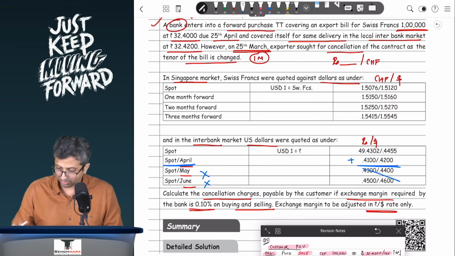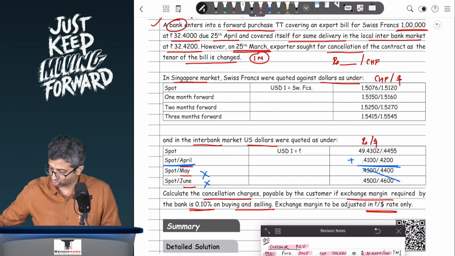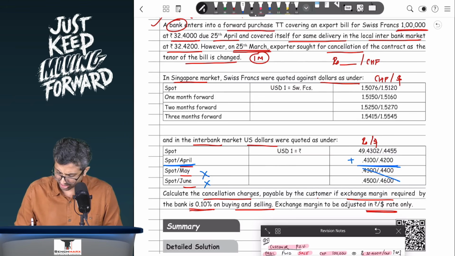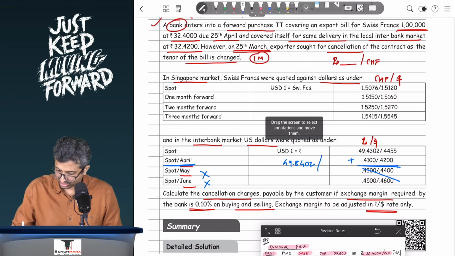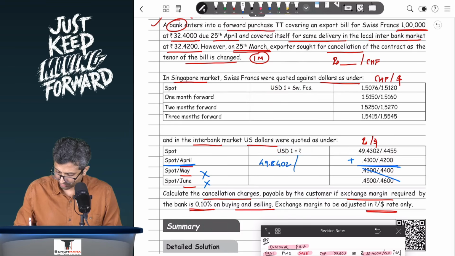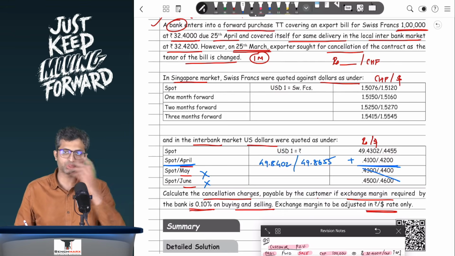So if I take 49.4302, let's say plus 0.41, this is, let's say, 49.8402 and 49.4455 plus 0.42 will come to 49.8655. Now we want rupees per Swiss franc ask.